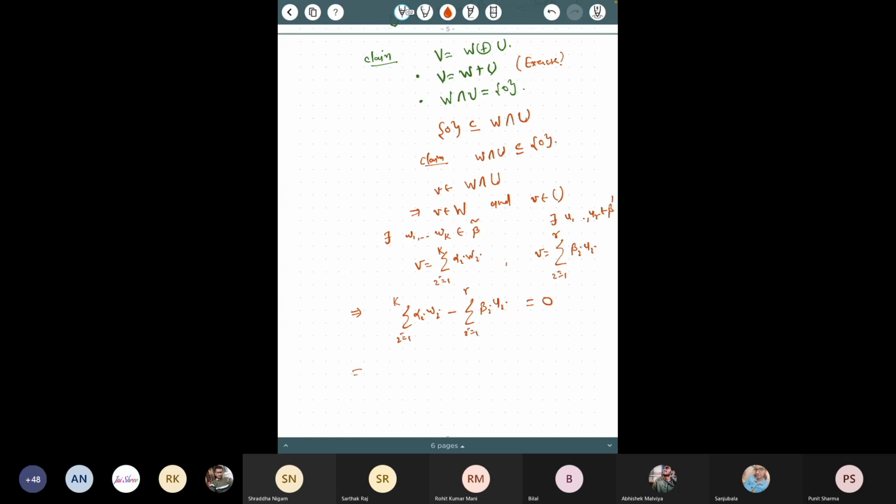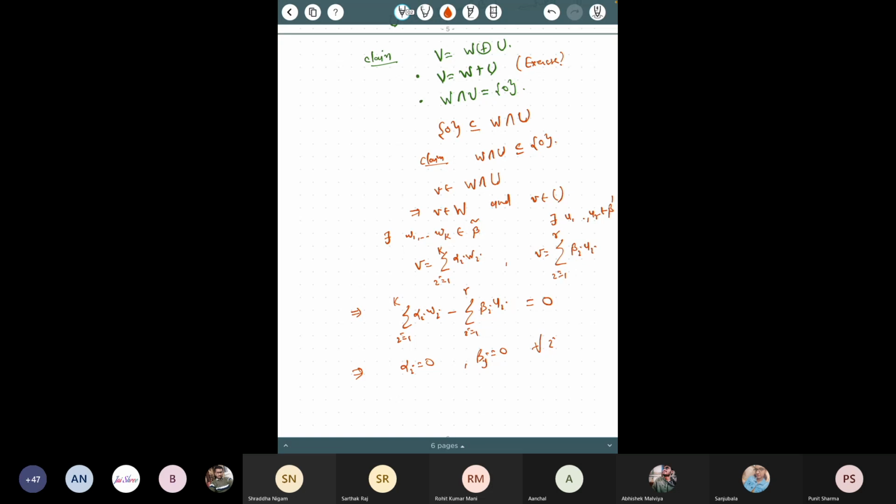Now what can you say from here? Alpha i, beta i equals 0. Why? Sir, because Wi and Ui belong to the basis and it is a basis. Right. Because these Wi's and Ui's are linearly independent, and this implies that alpha i is 0 and beta i is 0 for all i.